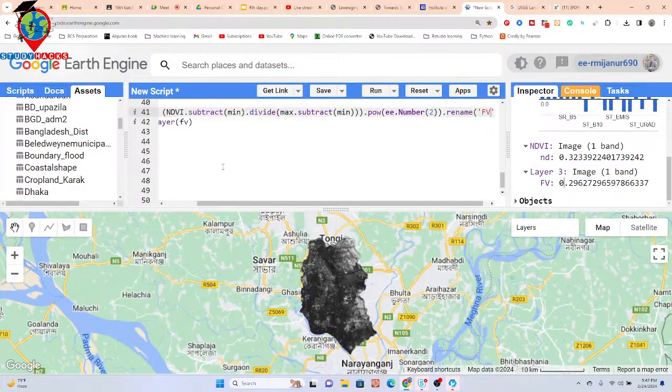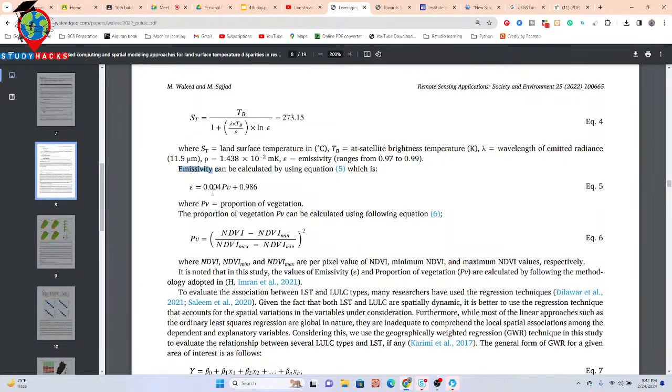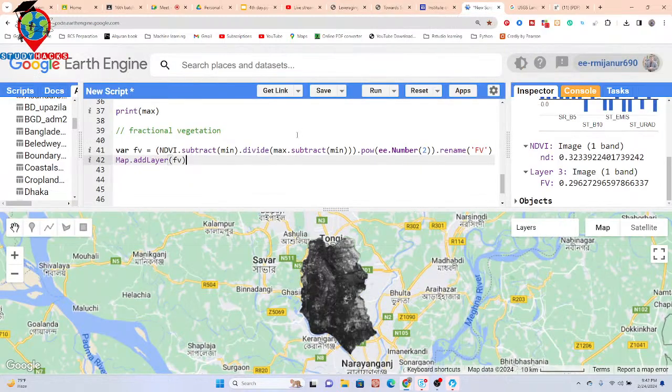Okay, so now we are going to calculate the emissivity. In the emissivity, we have two constant values. Here you can see, let me check again. One is 0.004 and the other is 0.986. So at this time, I just use these constant values and then check it. So I write a comment, it's EM, and take a variable.